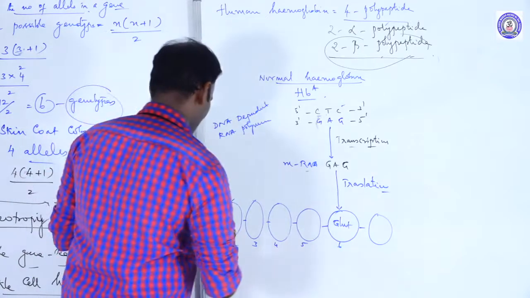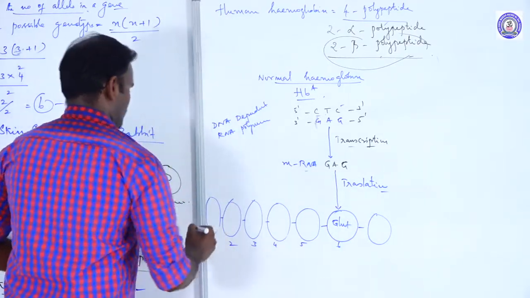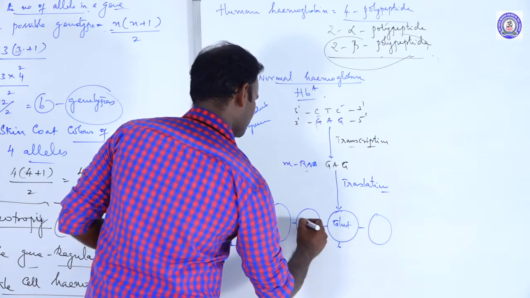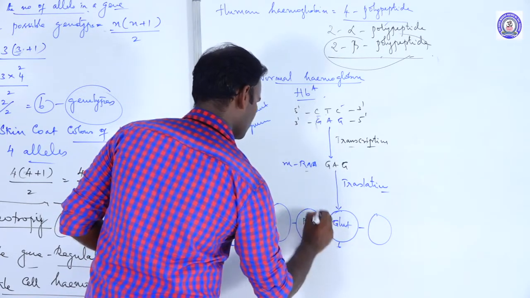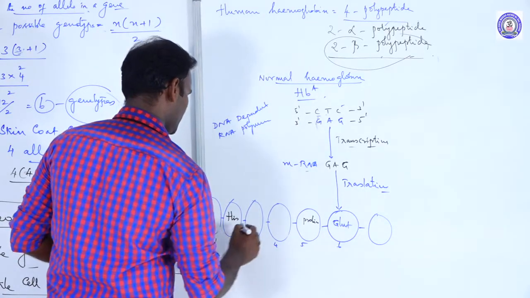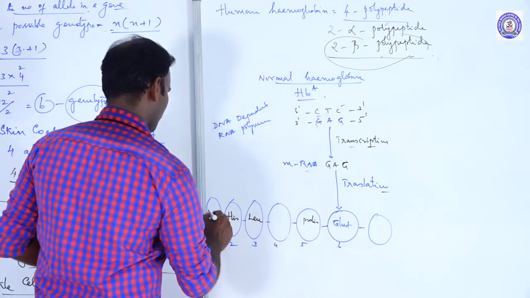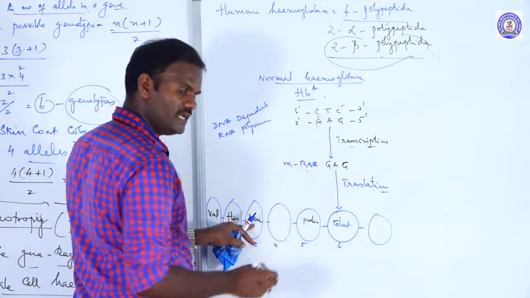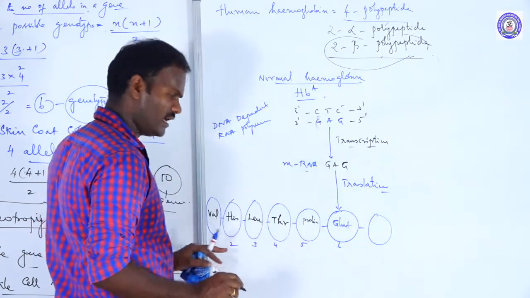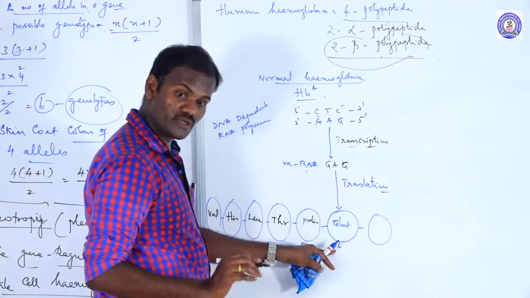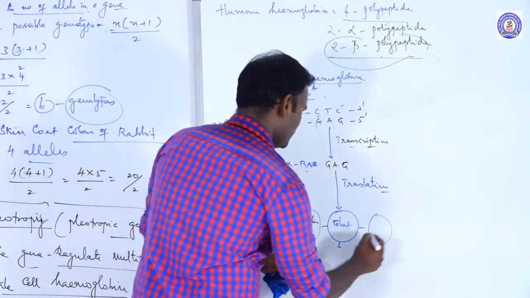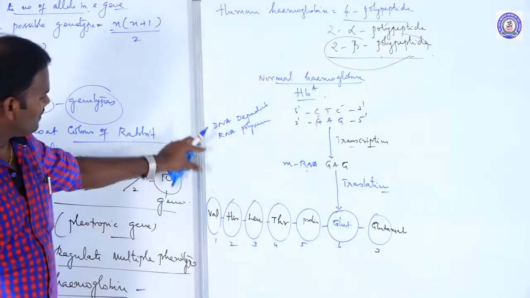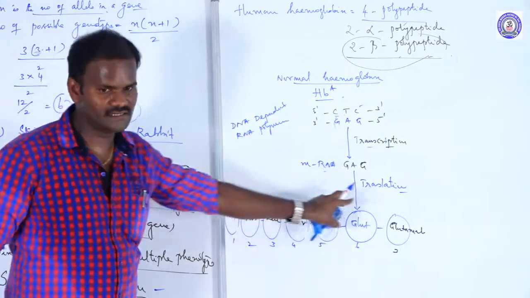The first is valine, the second is histidine, the third is leucine, the fourth is threonine, the fifth is proline, the sixth is glutamic acid, and the seventh is glutamate. Remember, this is the polypeptide chain of normal persons.